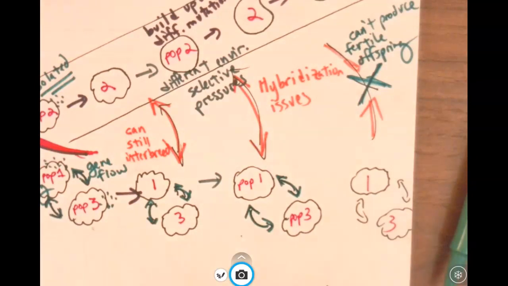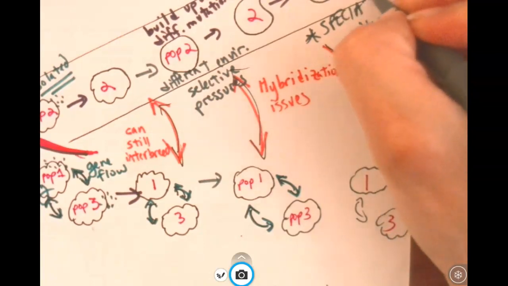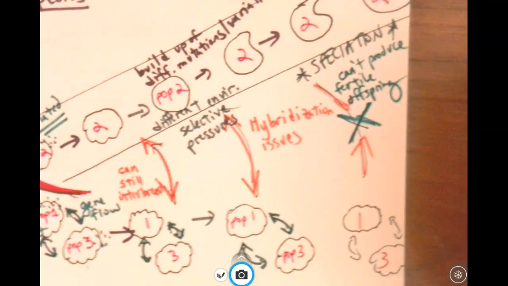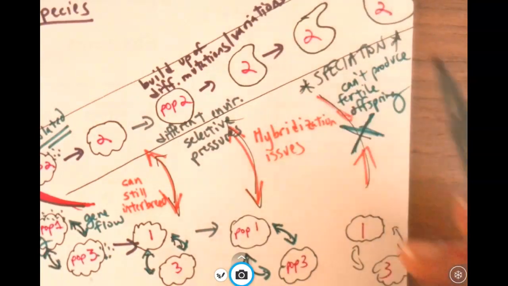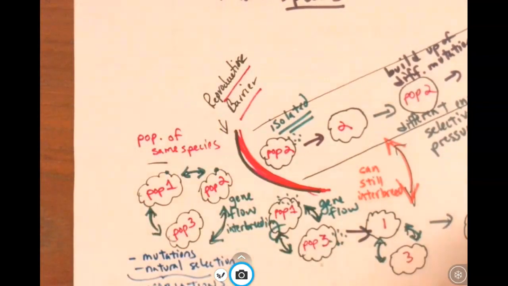At this point, we say speciation has occurred because they can no longer interbreed and produce fertile offspring. Okay, and so we say that the genes in population 2 and the genes in population 1 and 3 are no longer compatible to forming offspring. So speciation can occur. And speciation can occur through something called allopatric speciation or sympatric speciation. And in part 2 of this video, we'll discuss what kinds of reproductive barriers can create this separation for speciation to occur.